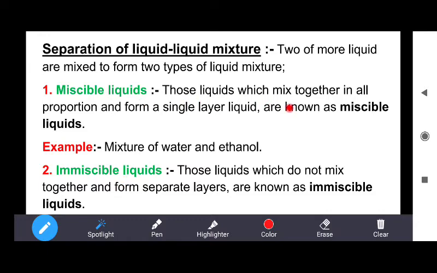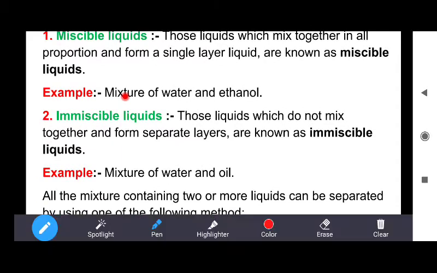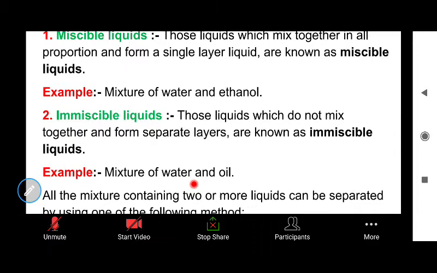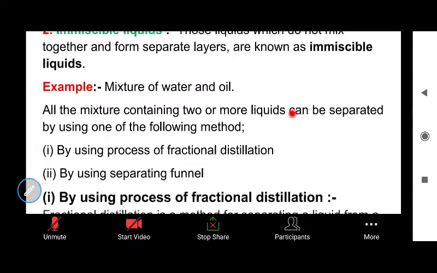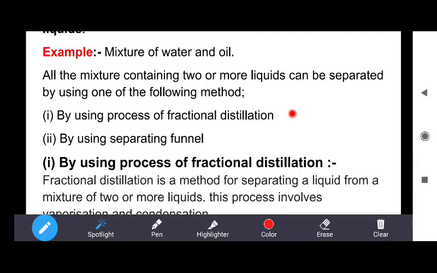Miscible liquids are those liquids which mix together in all proportions and form a single layer. For example, a mixture of water and ethanol, or a mixture of methanol and ethanol. But if liquids do not mix together and form separate layers, such mixtures are called immiscible liquids. For example, a mixture of water and oil. If you add water into oil, they will remain separate and do not mix together. Such mixtures are called immiscible liquids.